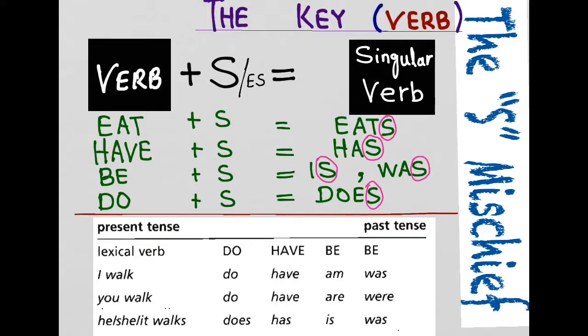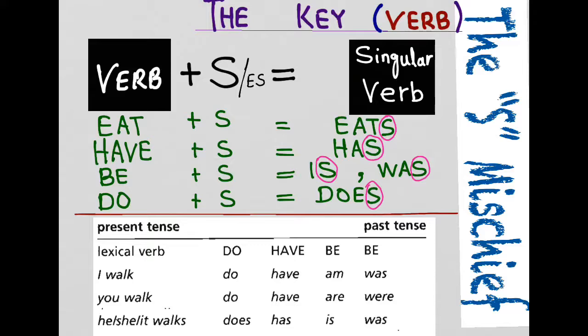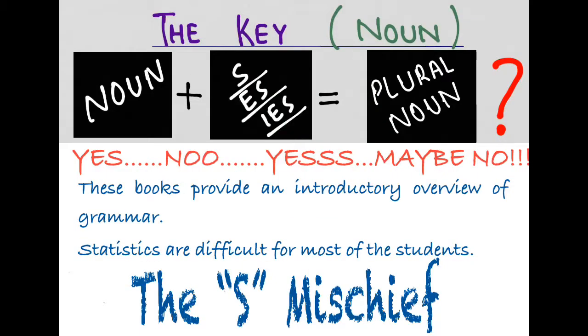Now in the case of do, you take only do, not does. And have, you are, you were. And he, she, it, he does, he has, he is and he was. Okay, he does, he has, he is, he was. And the case is the same with all the three pronouns that are given here. Now in order to keep things very simple, I shall concentrate on the subjects that consist of only one word, and that one word is usually a noun or pronoun. So we shall be focusing on nouns.